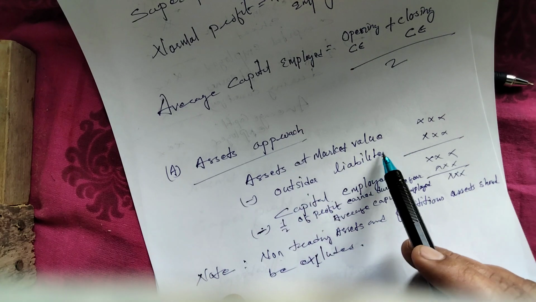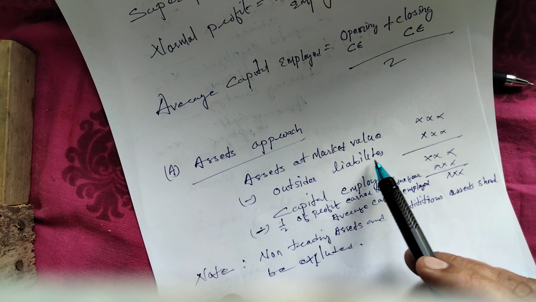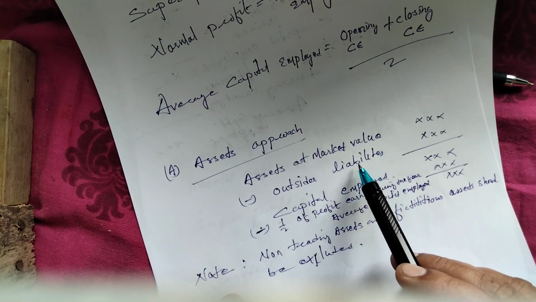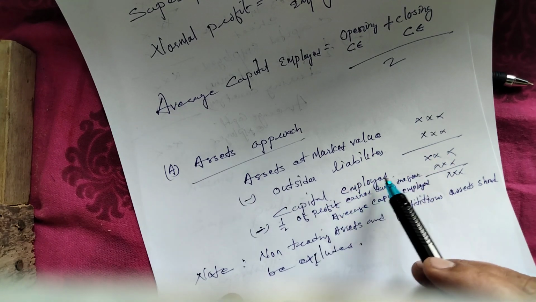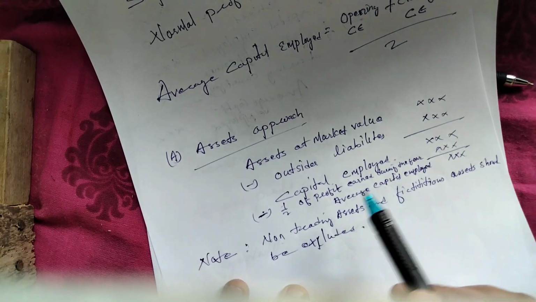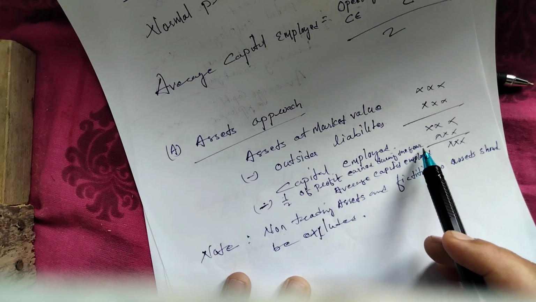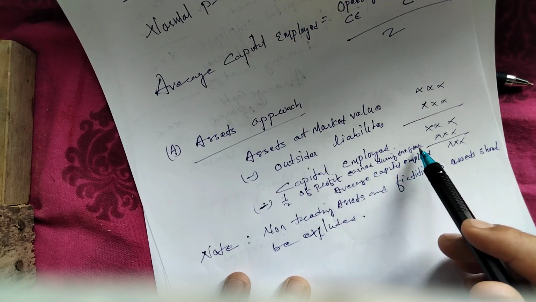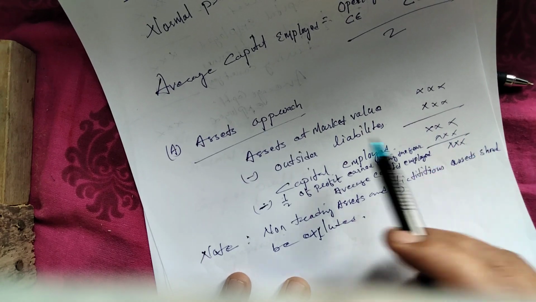minus outstanding liabilities. So when you deduct outsiders' liabilities from assets at market value, what is outsider liability? That is debentures, creditors and all, okay. When you deduct it, it will be capital employed. After capital employed, you have to minus half of the profit during the year, okay. Half of the profit during the year will be given. So when you deduct it, it will be average capital employed, okay.